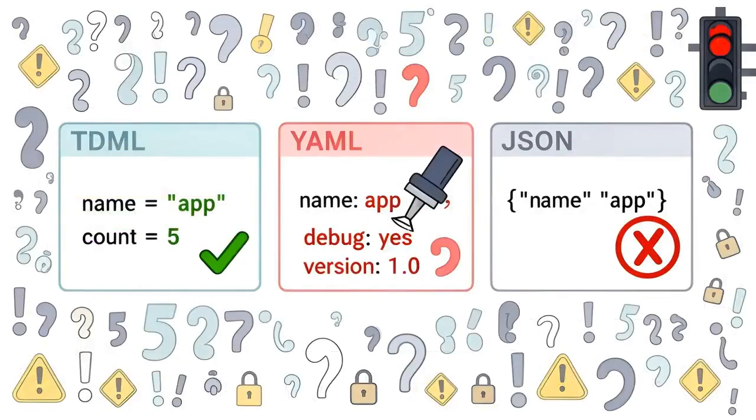Quoting is another minefield. JSON requires double quotes on every string and forbids trailing commas, full stop. YAML's flexible quoting means values like yes, no, on, off, true, and false get auto-coerced into booleans unless you wrap them in quotes, and numeric-looking strings face the same trap. TOML only requires quotes for strings, leaving numbers and booleans unquoted, so there is no ambiguity.